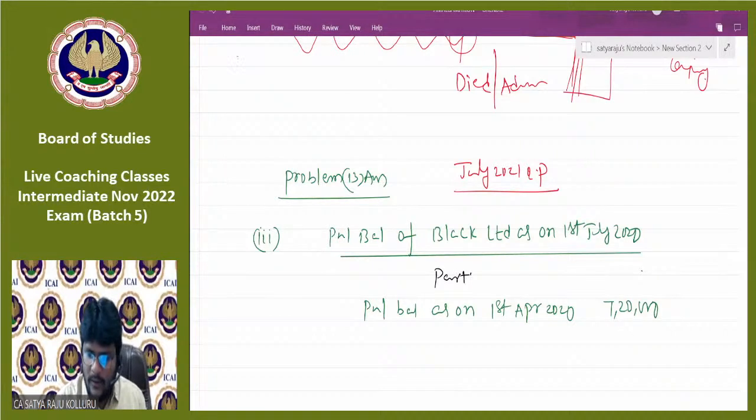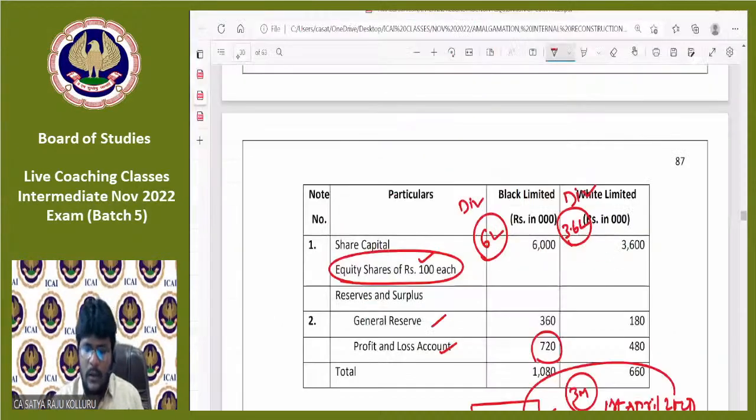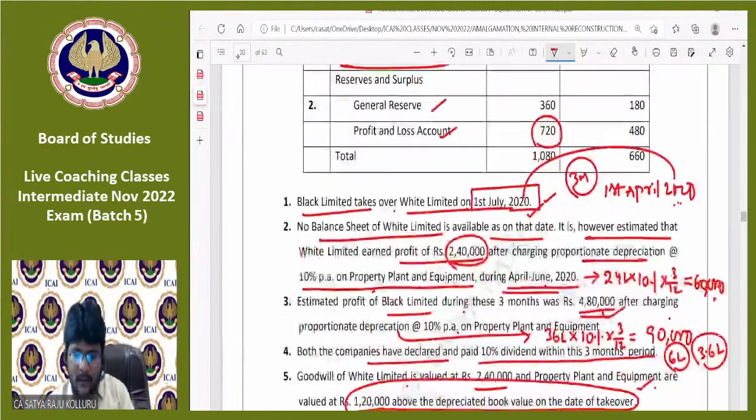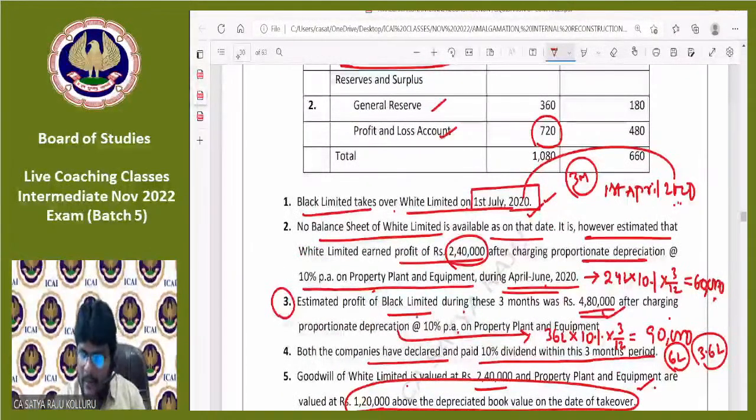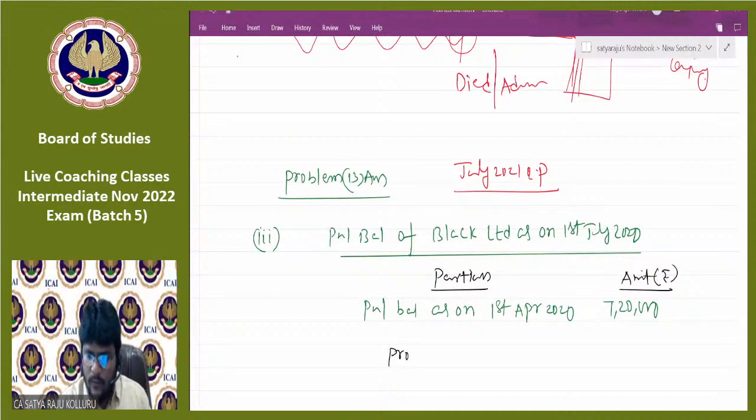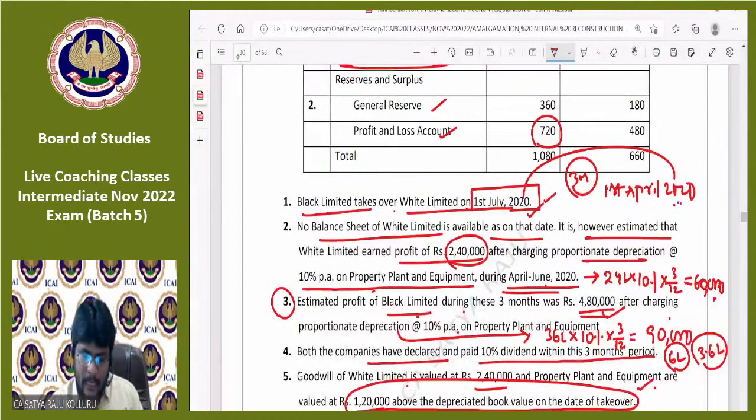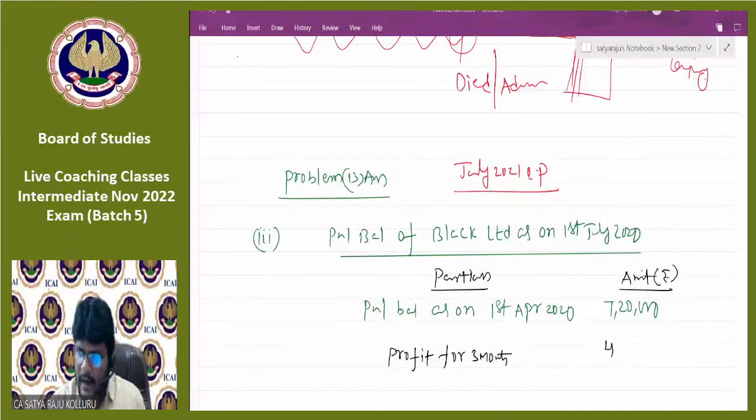So this is particulars. This is amount rupees. Now, can you please tell me, all of you, as per the information given, that is in point number 3, in Black Limited, after charging 90,000 depreciation, profit for 3 months, how much? 4,80,000. Profit for 3 months. 4,80,000 you can add here. Already depreciation was reduced. No worries.